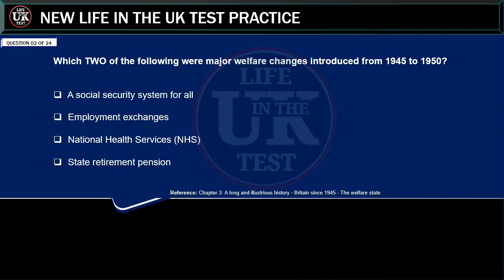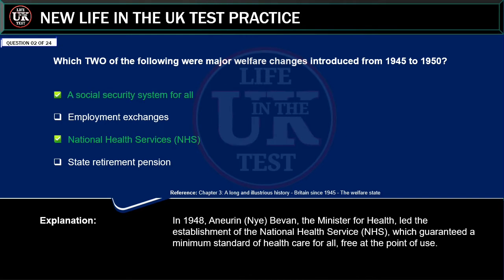Which two of the following were major welfare changes introduced from 1945 to 1950? A social security system for all. Employment exchanges. National Health Services, NHS. State retirement pension. Correct answer: National Health Services, NHS, and a social security system for all.